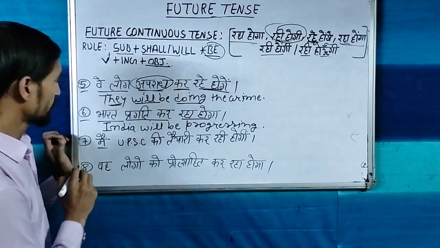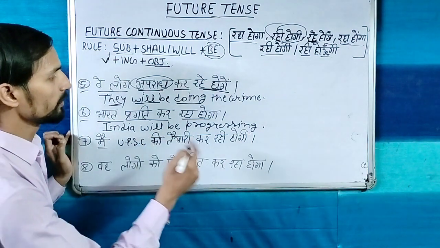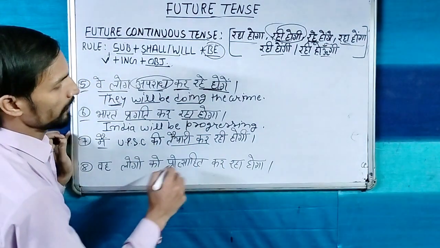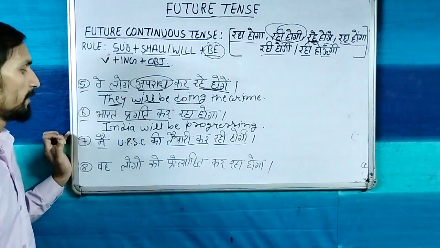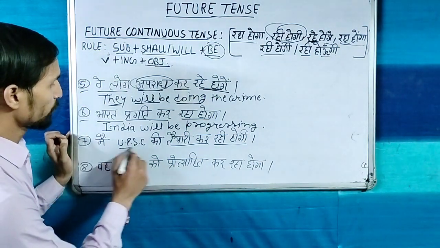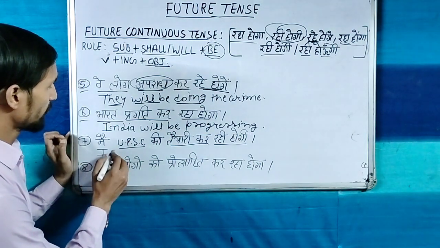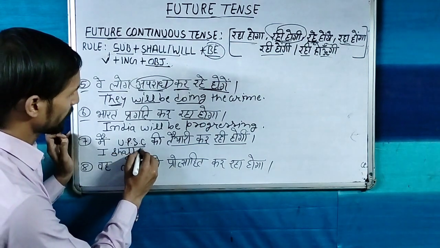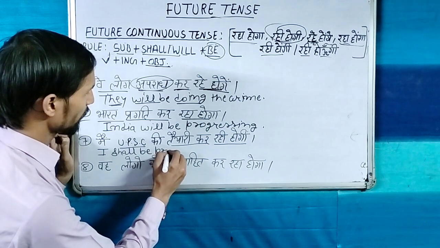Now see the next sentence, that is मैं यूपीएससी की तैयारी कर रही होंगी. So तैयारी करना, this is the verb, and in the last of the verb रही होंगी word is coming. So this is the sign of future continuous tense. Now subject is I, and UPSC, this is the object. Now let's take the subject, after subject shall, I shall, then after it be, तैयारी करना, preparing.